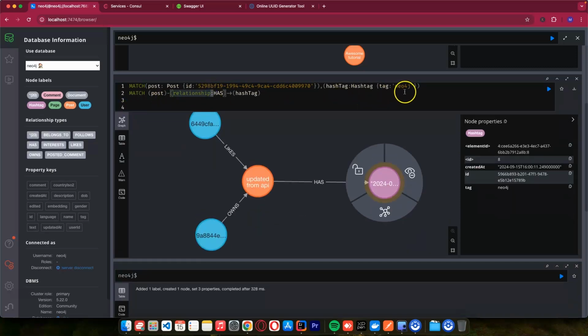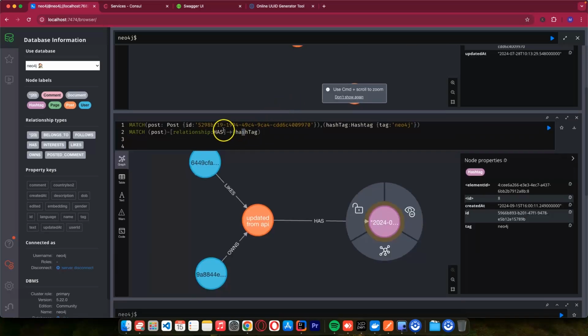If you want, we can delete all the hashtags for this post. We can look for all the relationships that we have. Let's copy this relationship and put it here. So this is the relationship. This post has this hashtag, and we just say delete.